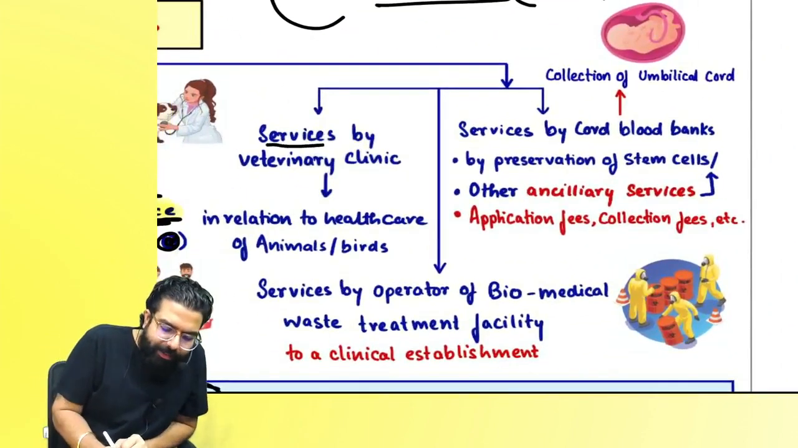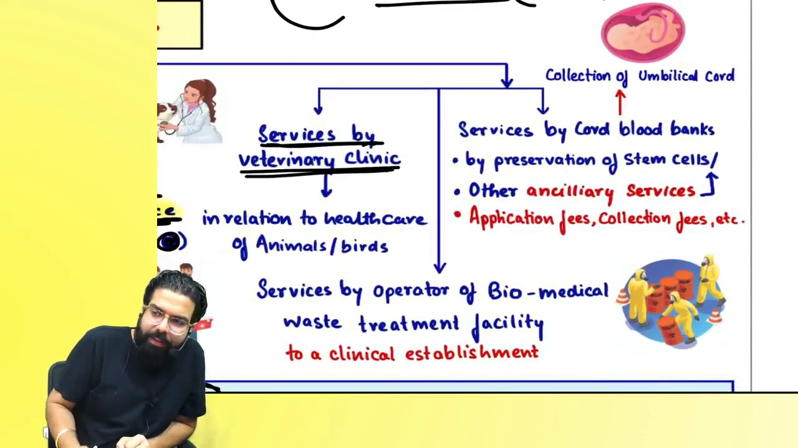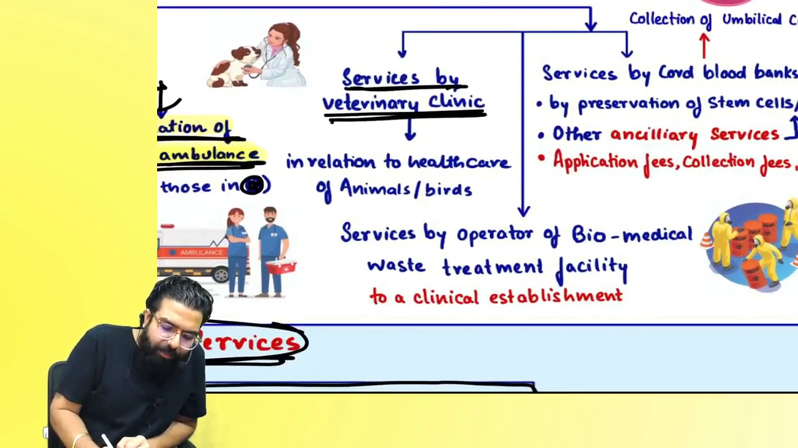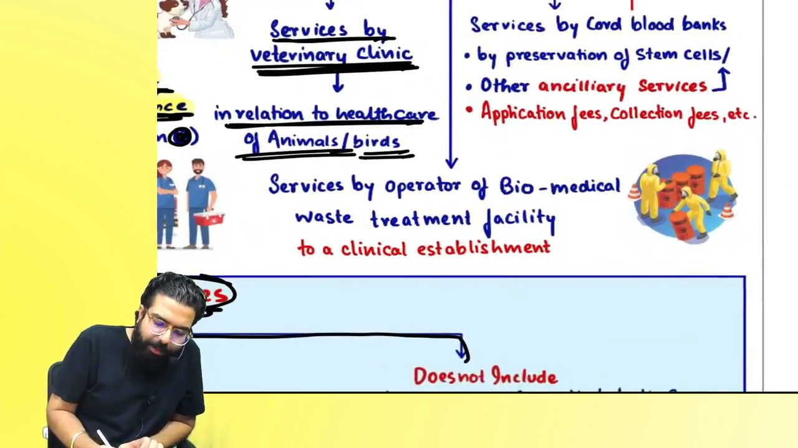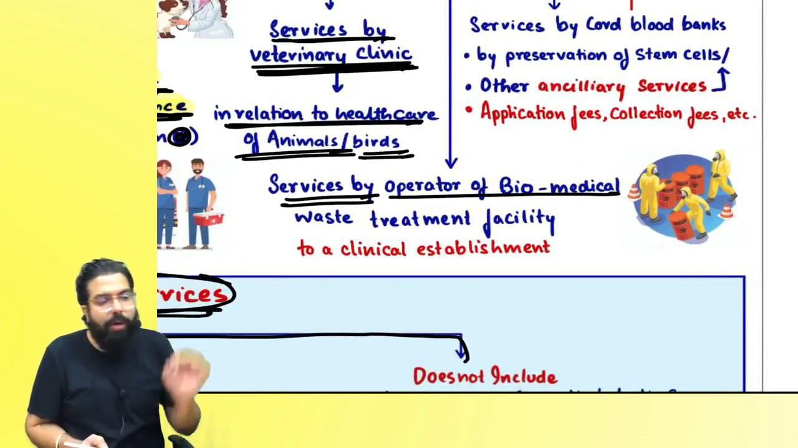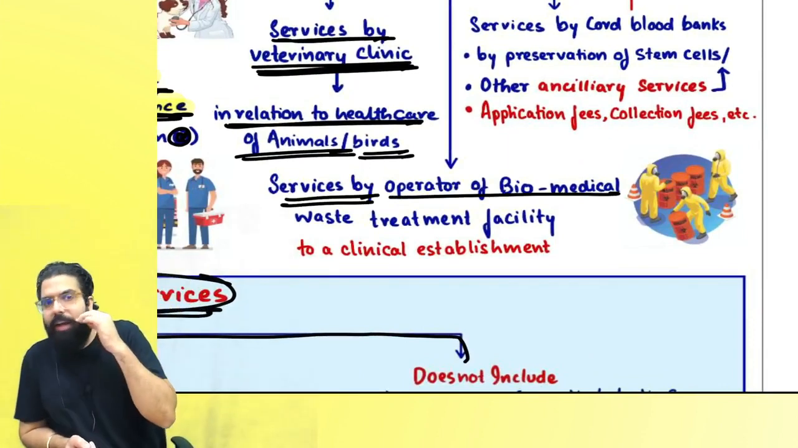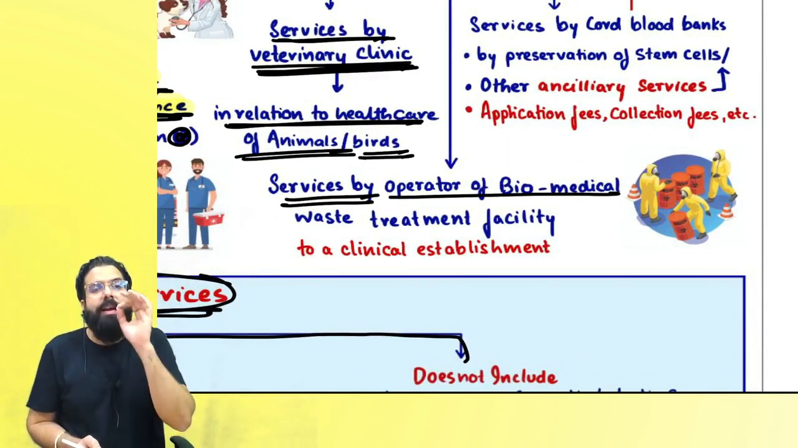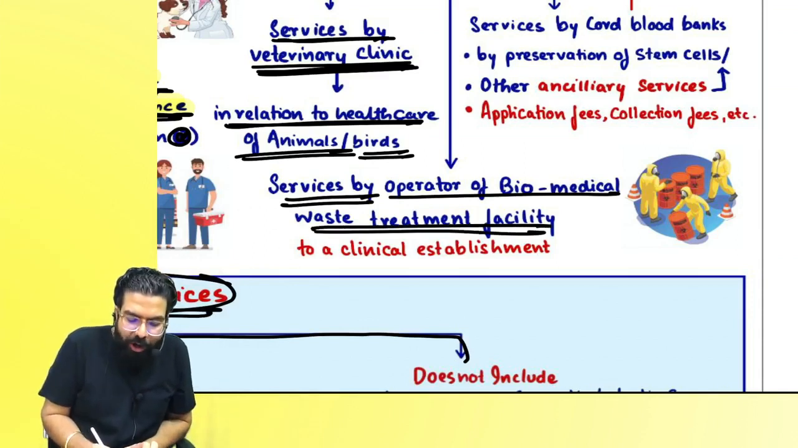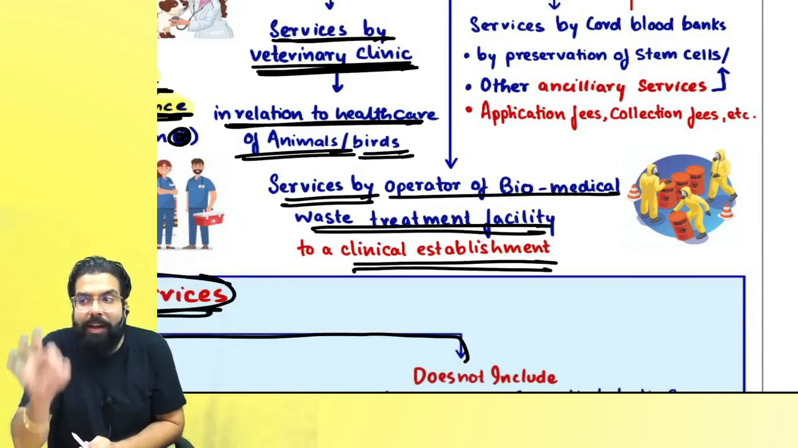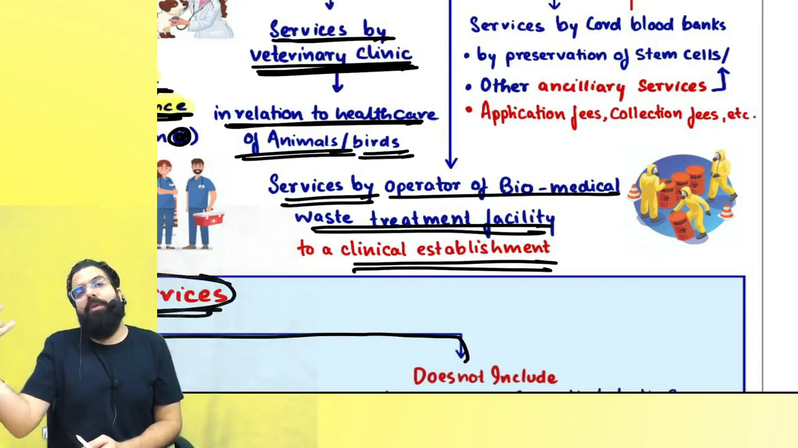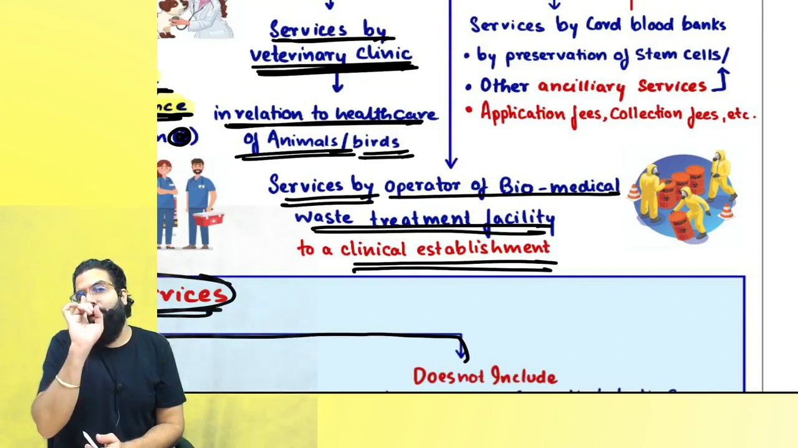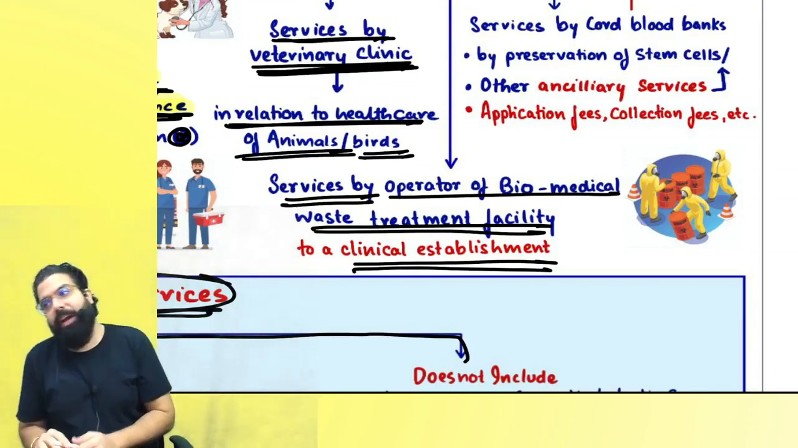Now, sir, government is saying if for persons, doctors' services are exempted, services by veterinary clinic who is going ahead and doing healthcare of animals or birds is also exempted. Then government went ahead and told services by operator of biomedical waste treatment facility. Biomedical waste treatment facility, if they are going ahead and treating the waste of clinical establishment, only then it is exempted. If biomedical waste treatment facility is doing the treatment of waste of any other person, it shall be taxable. Only for clinical establishment exemption has been given.